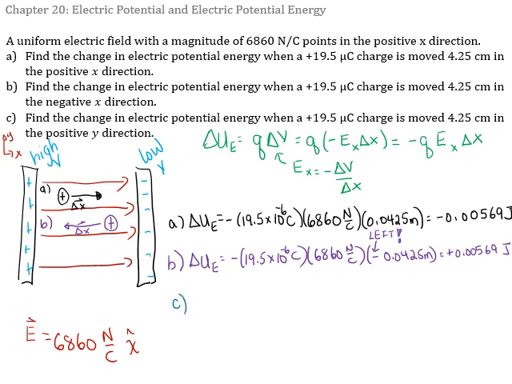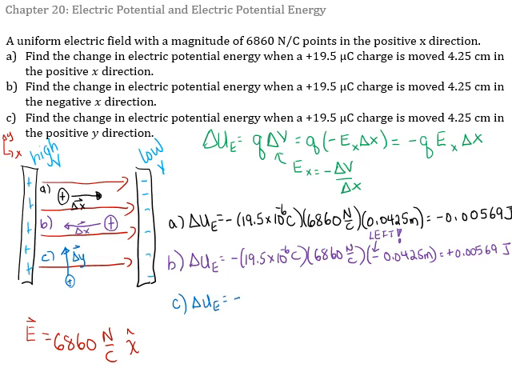Part C, find the change in electric potential energy when our positive charge is moved 4.25 centimeters in the positive y direction, or moved up. So we're going this way. We've got a delta y equals 4.25 centimeters, and our delta x is actually equal to 0. It doesn't move left or right. Okay, let's use our equation.